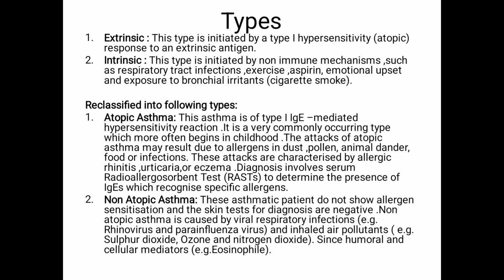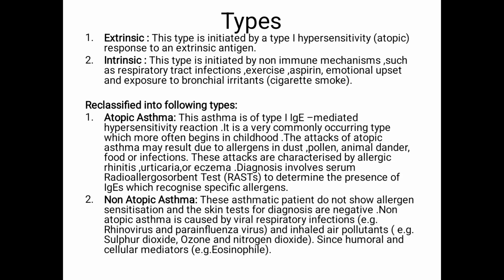This type is initiated by non-immune mechanisms such as respiratory tract infections, exercise, aspirin, emotional upsets, and exposure to bronchial irritants, which you can consider as your cigarette smoking.